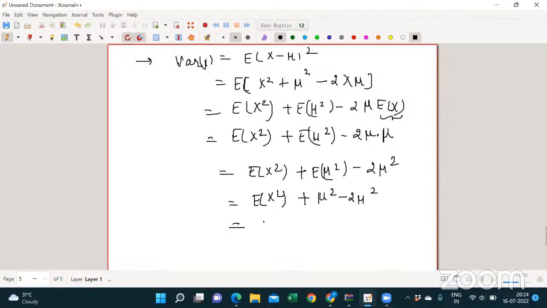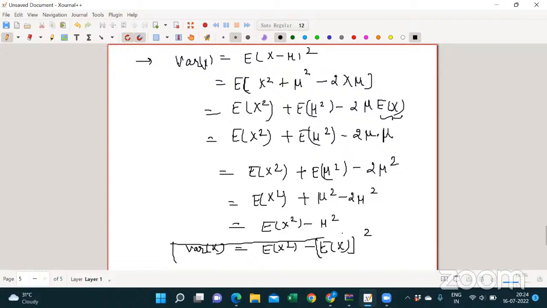So it is expectation of x square minus mu square, where mu is nothing but the expectation of x, so expectation of x whole square. You can use any expanded version of the above, this one or this one, or you can use this one directly. Is that clear? Yes, sir.